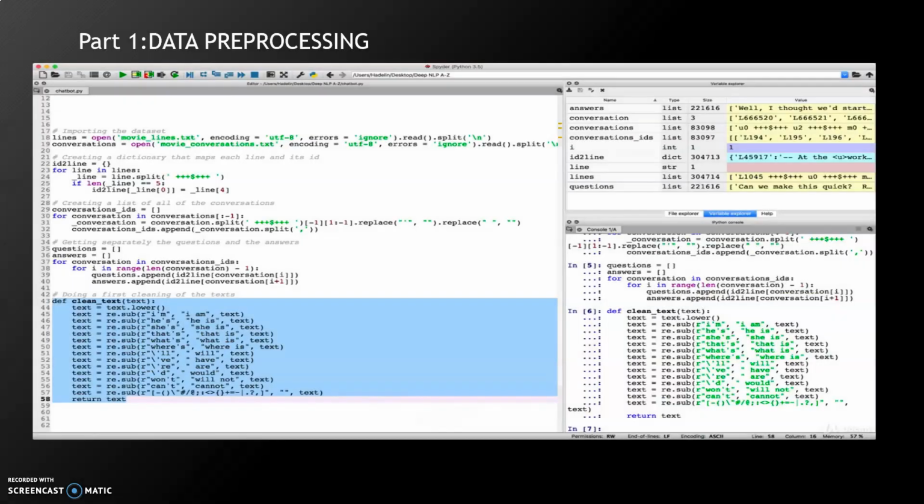Part 1 of the coding process is data pre-processing. Nowadays there is a great demand for machine learning and artificial intelligence. The data pre-processing part involves a series of steps to pre-process the imported data set into the format required to work with the sequence-to-sequence model in TensorFlow. In the first part, we create a dictionary so that mapping of each line and ID can be done.